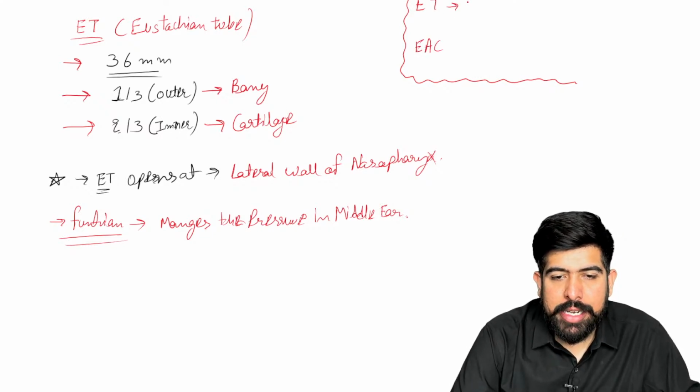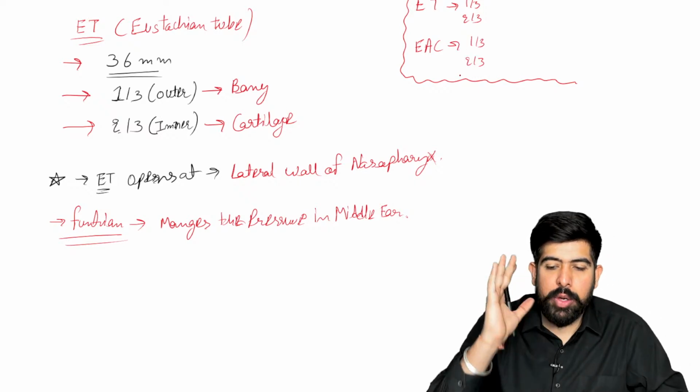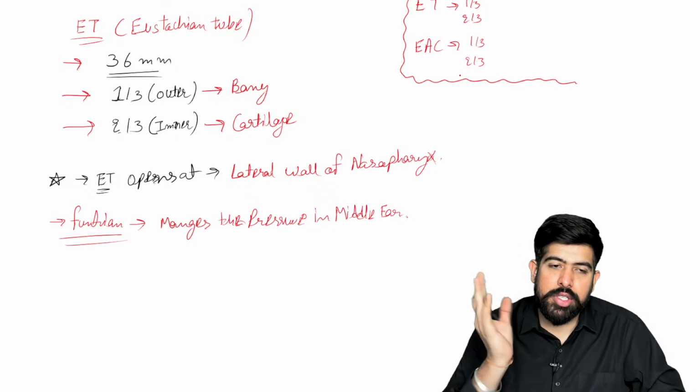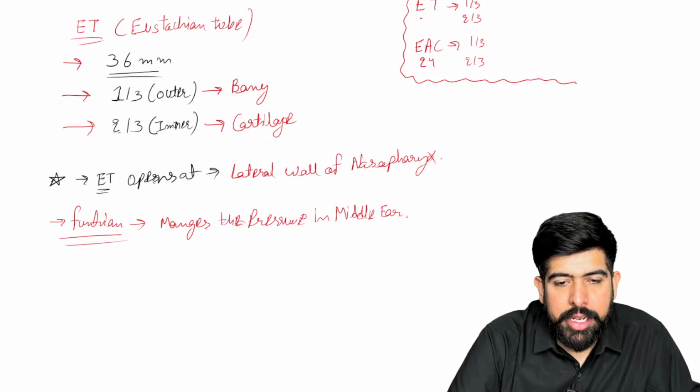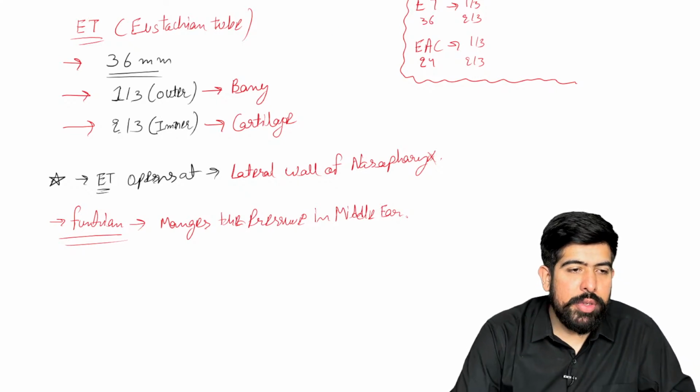And please write it down here, one third and two third. Write it down, and write it down here also, one third and two third. I hope you will remember the length of this, like 24. Write it down here, small 24. Write it down here, 36. But what will the main confusion be?